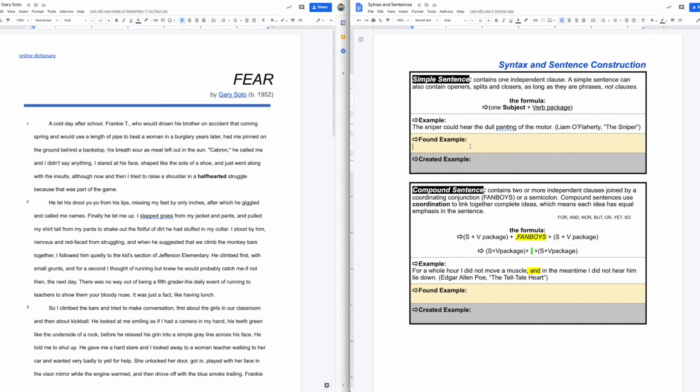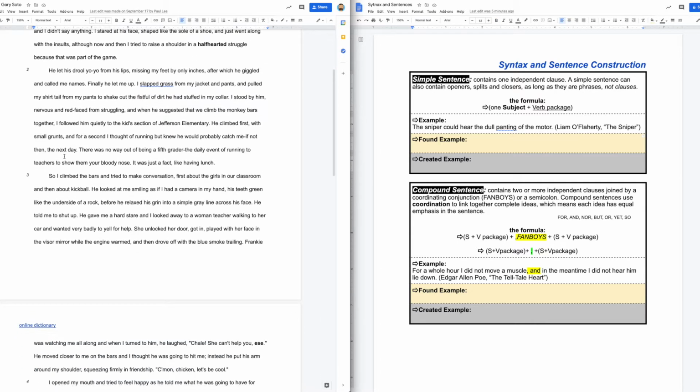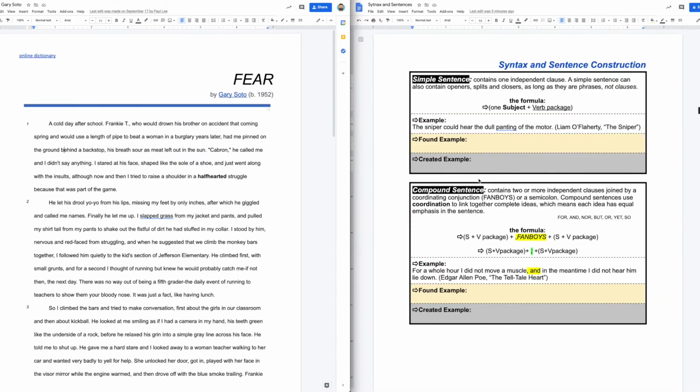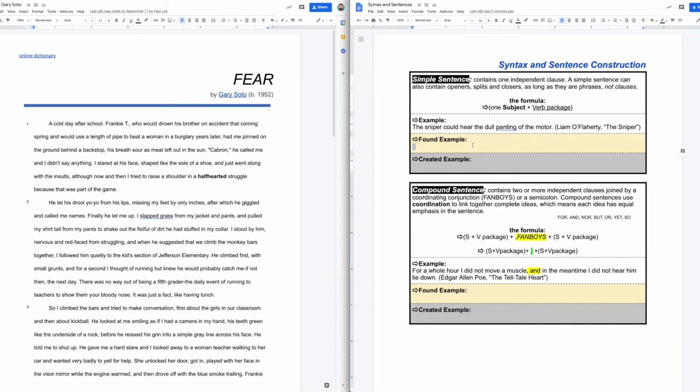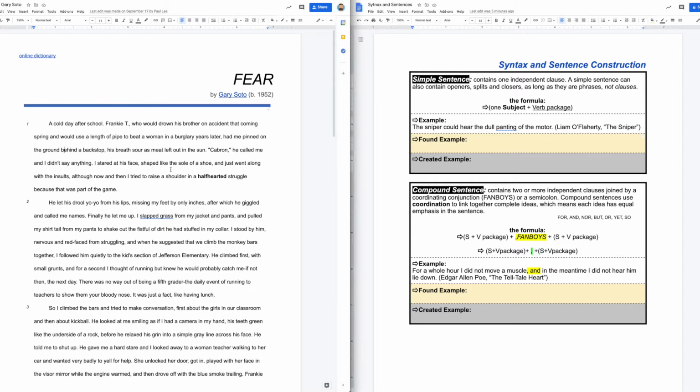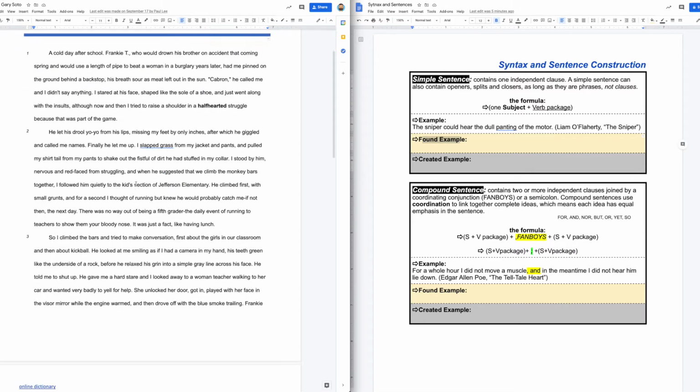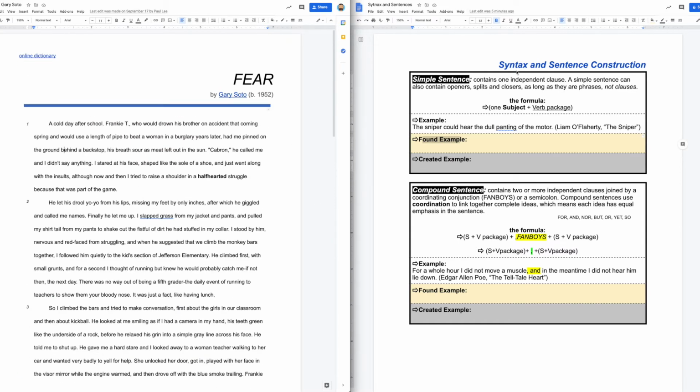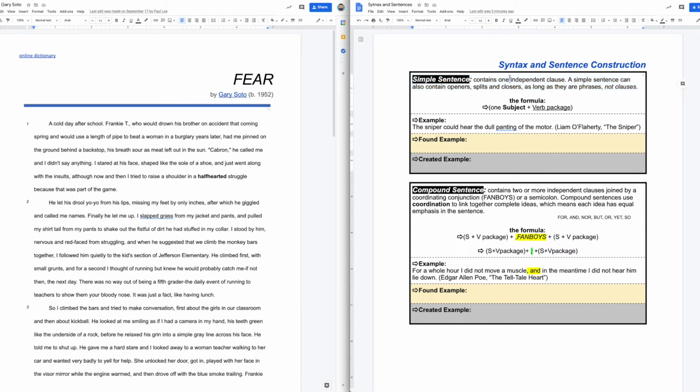Now, I'm super cool, and on my screen here, you'll notice that I have my passage loaded on one side of the screen, and then I have my assignment loaded on the other side of the screen. I know for some of you, you're working on smaller screens, and so you might have to do a little tab hopping, jumping back and forth between the text and the assignments. But if your screen is big enough, you're most certainly welcome to do the same thing that I've done here. And so just like it says here, I'm going to use Fear to find an example of a simple sentence. And we'll go ahead and do that one together.